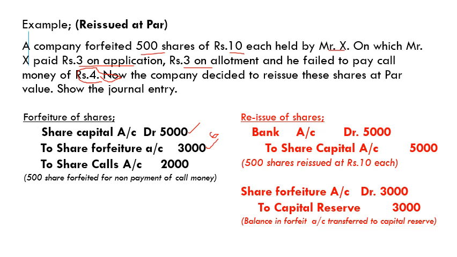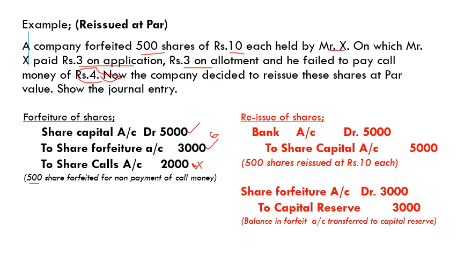Unpaid value is rupees 4. 4 into 500, which is 2000. So now we have forfeited the 500 shares for non-payment of call money. As you can see, we cancelled the share capital account by debiting it.